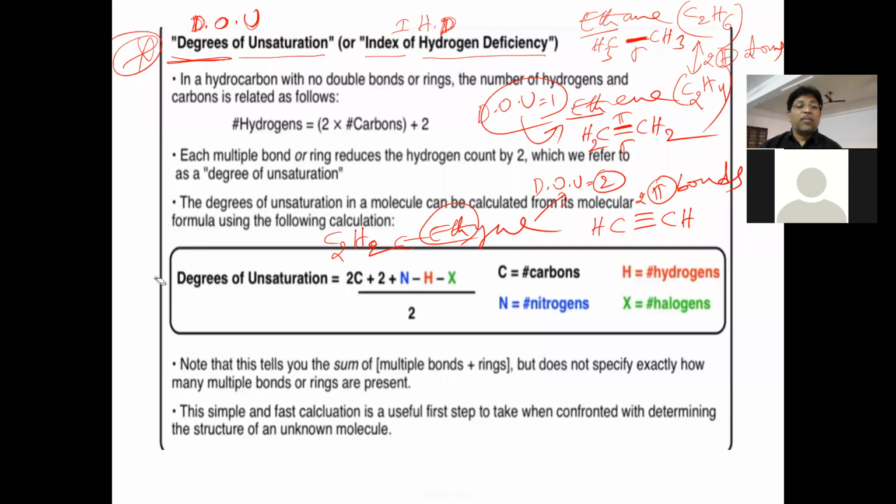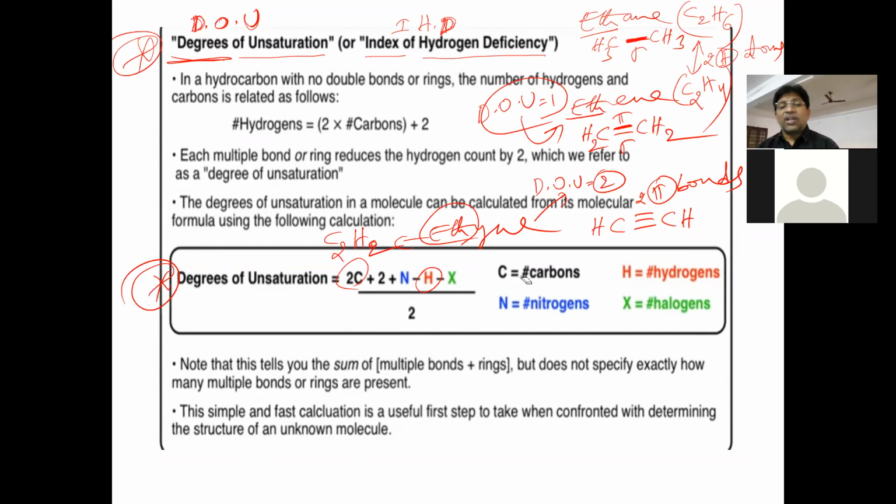There is also a formula for calculating the degree of unsaturation. Generally, an organic compound has mainly carbon and hydrogen. Other than carbon and hydrogen, the remaining atoms are called heteroatoms. Nitrogen is a heteroatom, and halogen is a heteroatom.